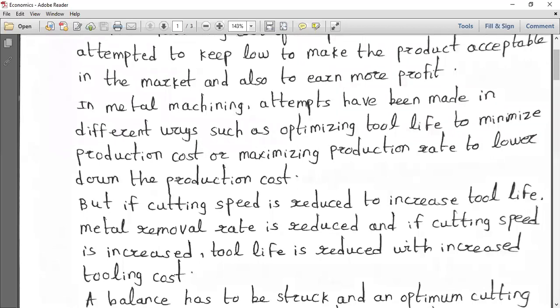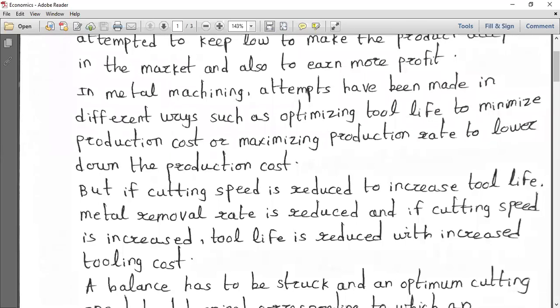The tool life will be reduced, and you have to replace the tool in a smaller period of time. That is the tool life definition. So you have to go for more regrinding and resharpening of the tool when the tool is new and in between. So you have to replace the tool.